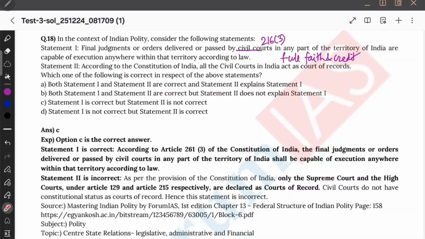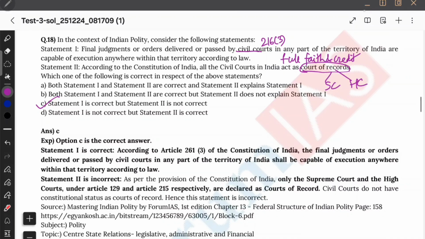Yes, they are being executed all over the territory of India. That is due to the full faith and credit clause. Okay, therefore, option D, statement 2 is wrong. Now let us see the next question.